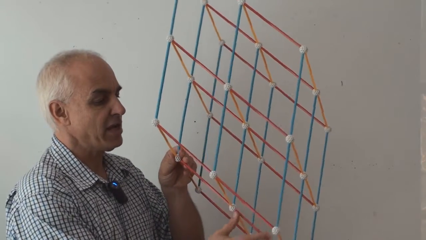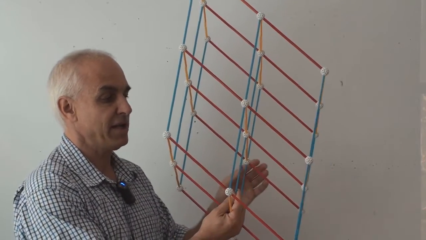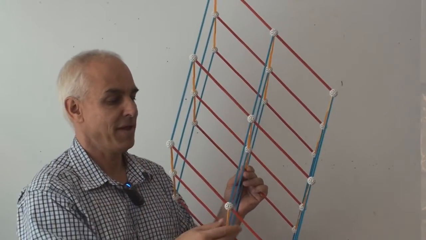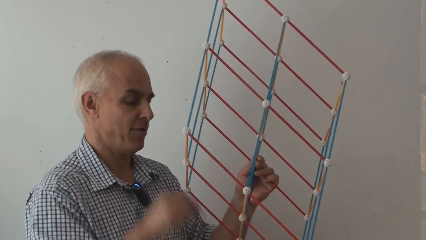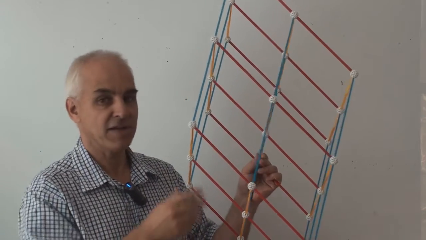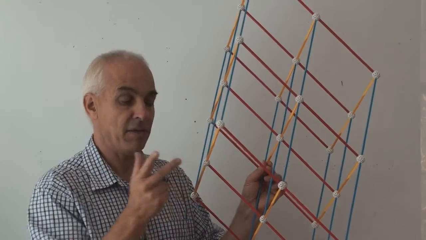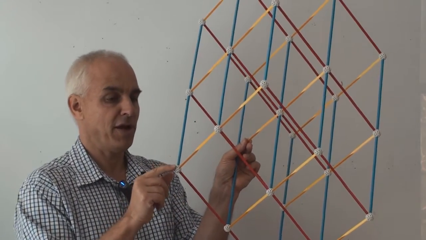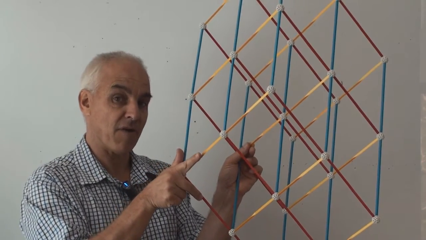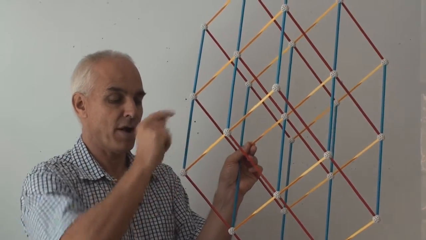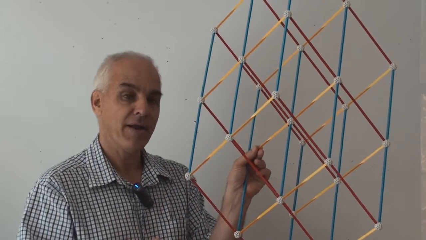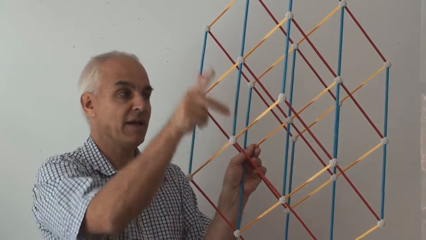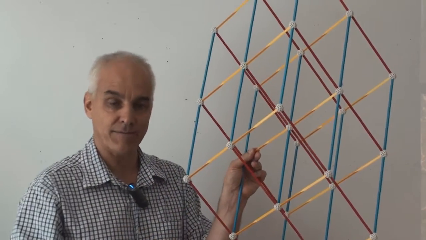You can see that it's created by parallel lines in three different directions. There is a blue direction, and there's a yellow direction, and there's a red direction. And in fact, the entire pattern is generated by three basic vectors. For example, if we choose this point here, and look at the three vectors emanating from that point, a blue one, a red one, and a yellow one, then the entire pattern is really constructed by just repeating those three vectors over and over and over again.